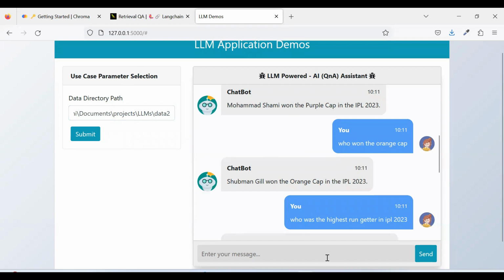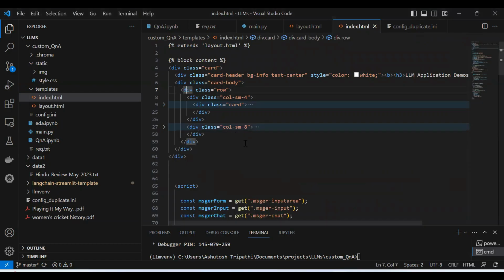Based on your need, you can divide. These columns are divided into 12 units. So the whole width is divided into 12 equal parts, and then based on that, whatever each needs. So I have divided the first into 4 units and the second into 8 units.